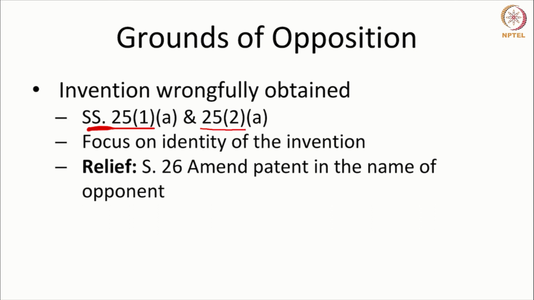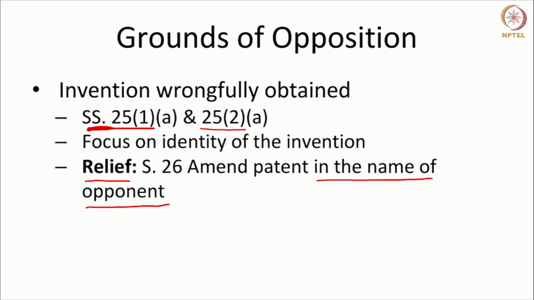If an invention is claimed by a person, but it was wrongfully obtained by that person and an application was filed, the person from whom it was wrongfully obtained can file an action, an opposition, to oppose the patent, and as a relief, the patent can also be changed to the name of the opponent.